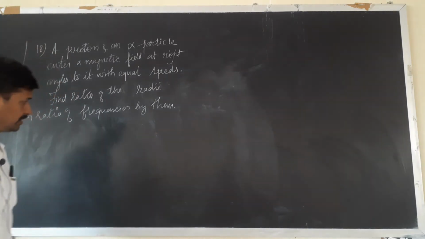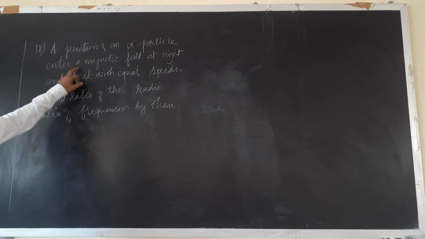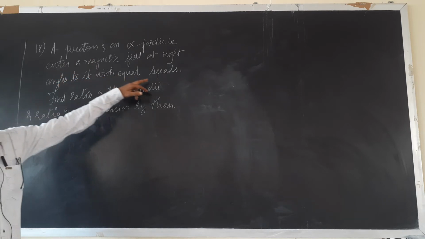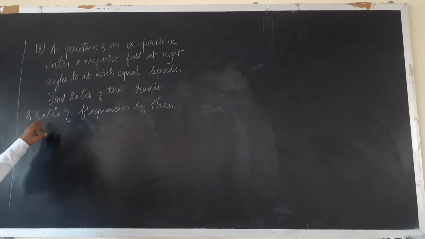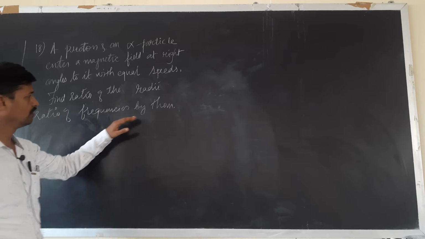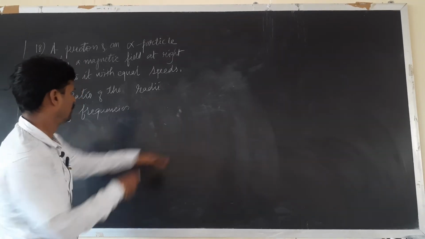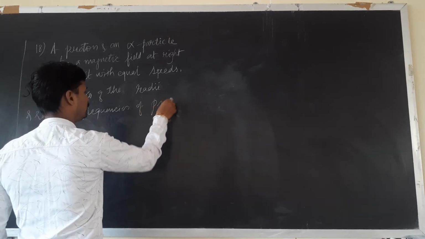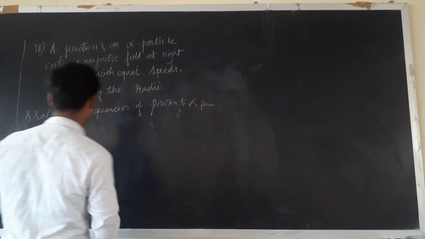In this problem, a proton and an alpha particle enter the magnetic field at right angles to it with equal speeds, or equal velocities. Find the ratio of the radii and also the ratio of the frequencies of proton to alpha particle.